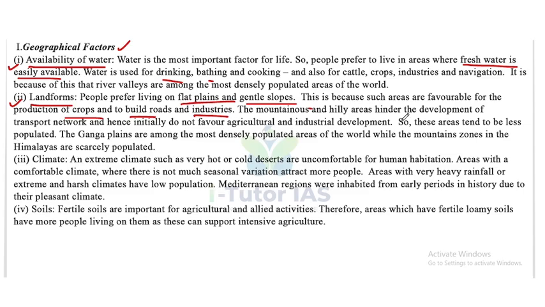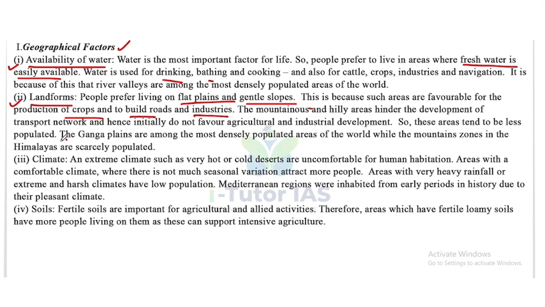The mountainous and hilly areas hinder the development of transport network and hence initially do not favor agriculture and industrial development. So the mountainous or hilly areas do not favor agriculture and industrial developments. People did not choose these places, so these areas tend to be less populated.